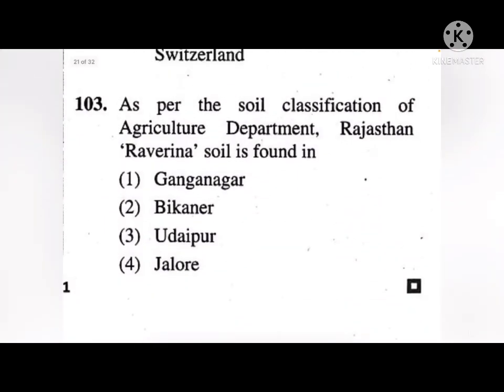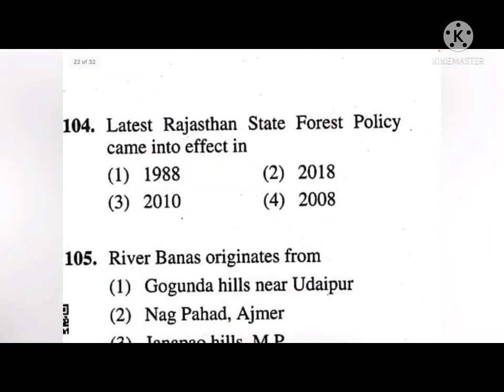Next, as per the soil classification of Agriculture Department Rajasthan, Ravrina soil is being found in Ganganagar, Bikaner, Udaipur or Jalore. Okay, so the correct answer is Ganganagar. Latest Rajasthan state forest policy came into effect in 1988, 2018, 2010 or 2008.